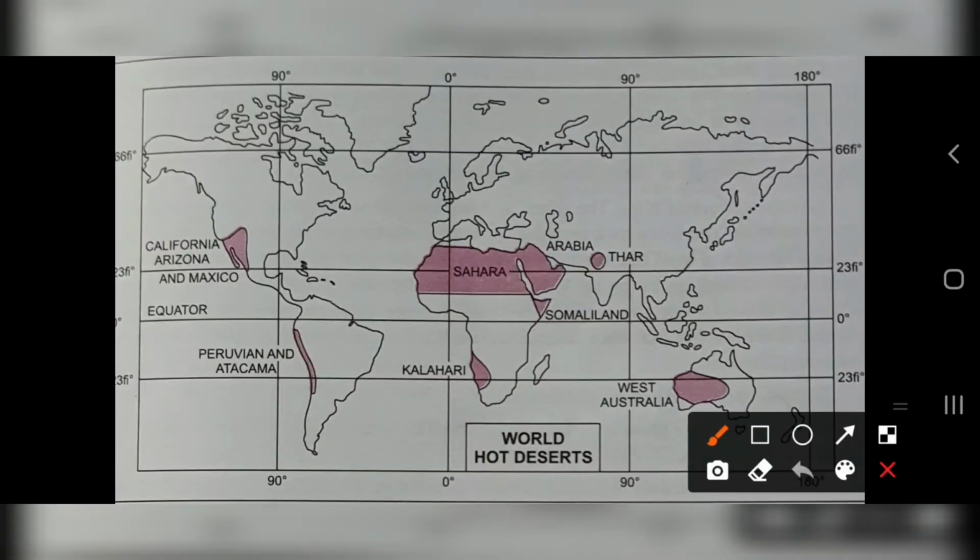Now let's come to North America. The deserts of Arizona, Southern California and Mexico. In South America, the Atacama and Peruvian deserts are present. In Australia, there is only one desert, that is the Great Australian Desert. So students, whenever you learn the different deserts, please try to see the world map.